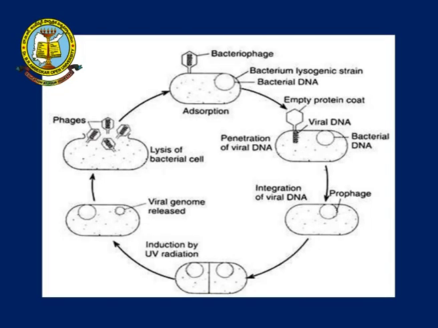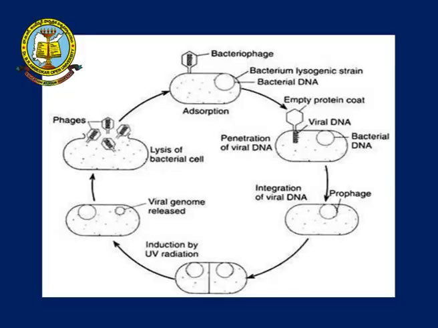The double stranded DNA enters the bacterial cells. The next phase is the prophase, which is very important. The prophase phase is absent in the lytic cycle and present in the lysogenic cycle. This is the major difference between the lytic cycle and the lysogenic cycle. The prophase is seen in the internal structure of the bacteria, with integration of the viral DNA.